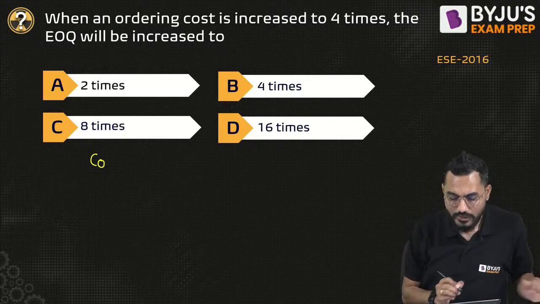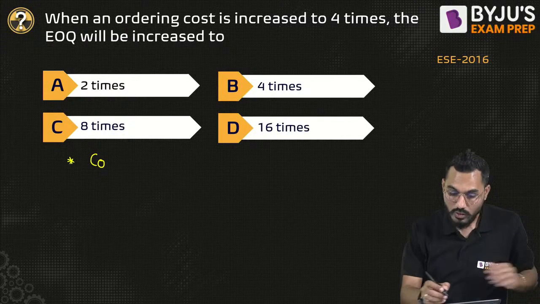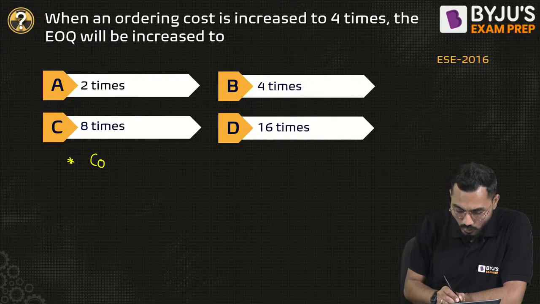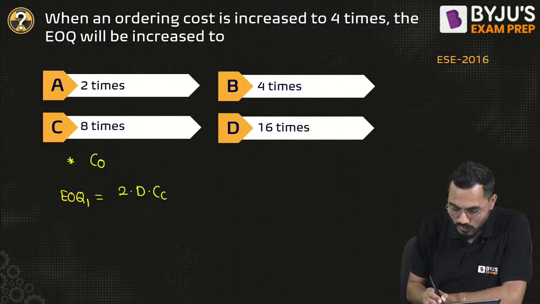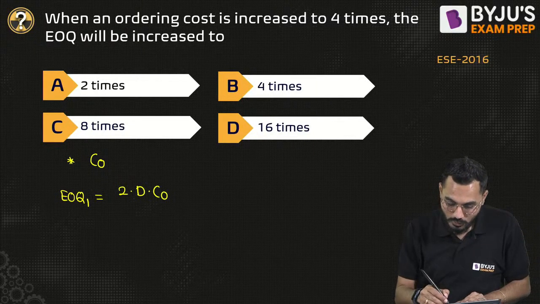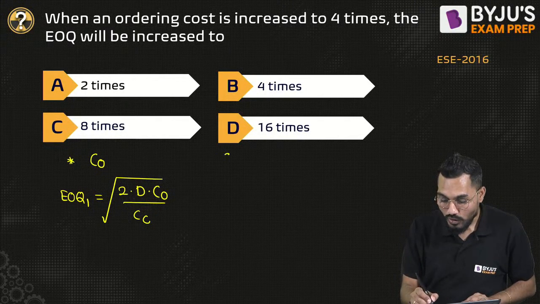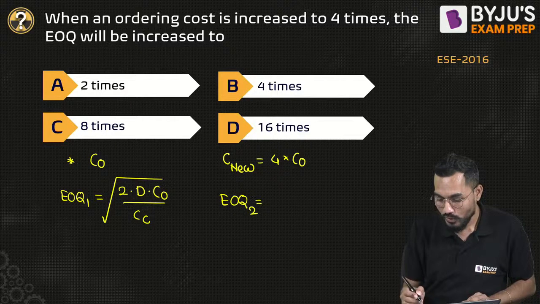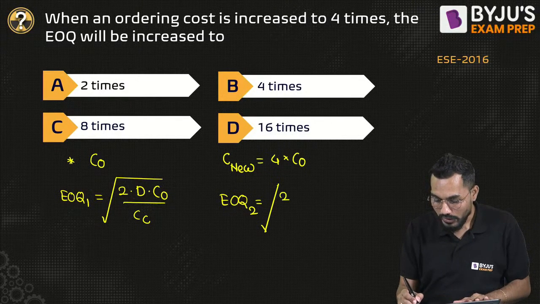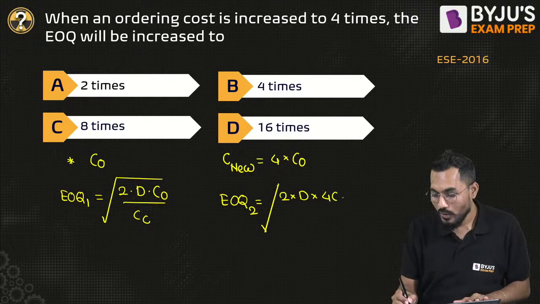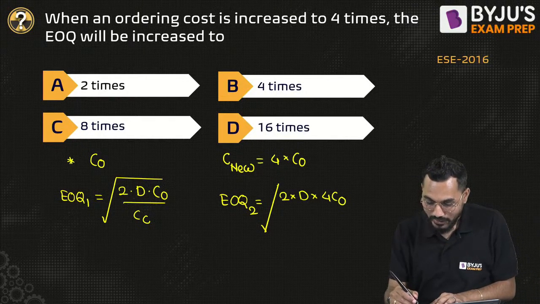So I'll say the original order cost is CO. What is the economic order quantity? Economic order quantity 1 will be exactly root of 2 into D into CO divided by CC. So this is original. Now the order cost becomes 4 times, so the new order cost will be 4 times the original cost. What will be the new EOQ? New EOQ is exactly equal to root of 2 into D, which will remain the same, and instead of CO it will become 4 into CO, divided by CC.